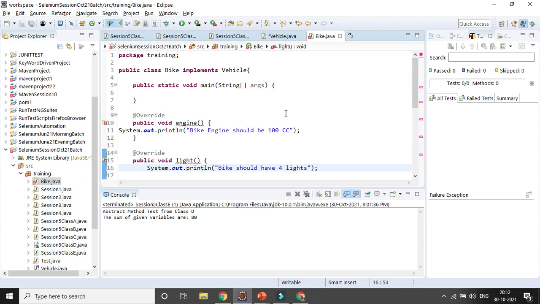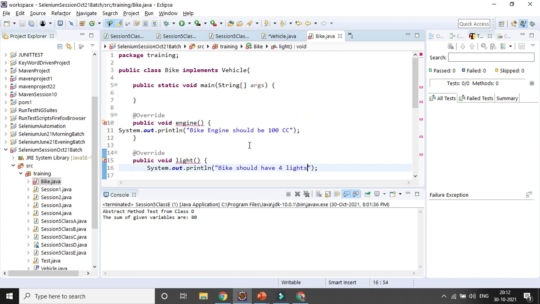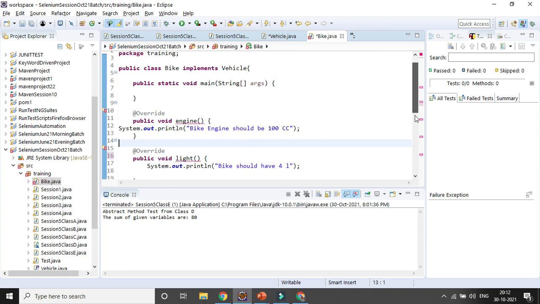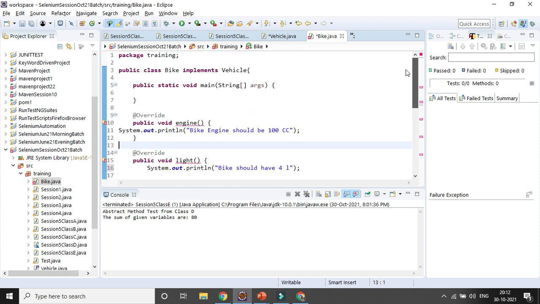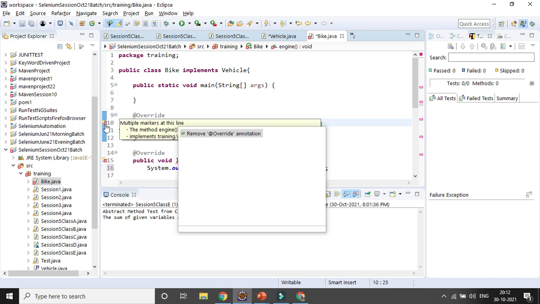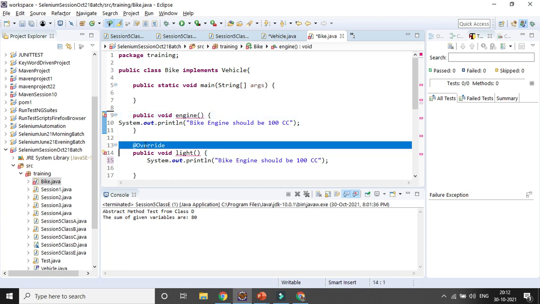What is happening? Okay, I need to remove the override annotation, otherwise it is throwing some error.